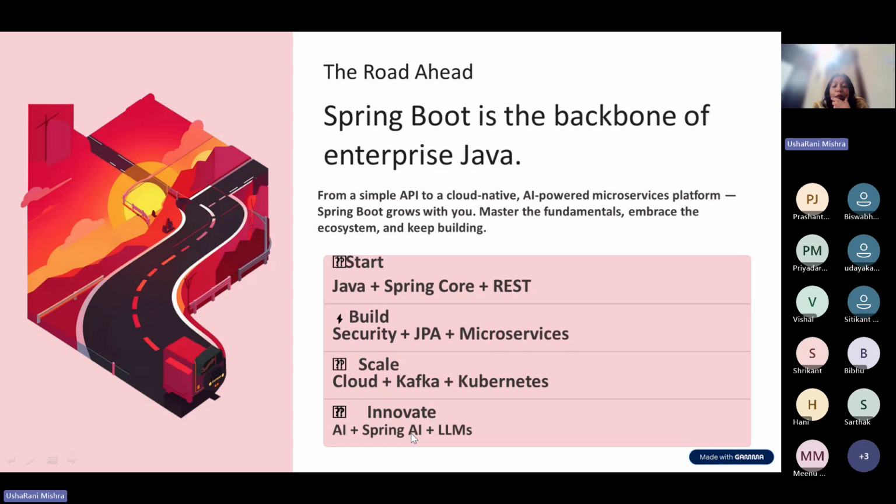Spring Boot has one module, Spring AI, which helps us integrate our application with AI capabilities and LLMs. We are covering step 1 to step 3, that is start, build and scale. Innovate is an ongoing process, and you people need to learn that in a later part.